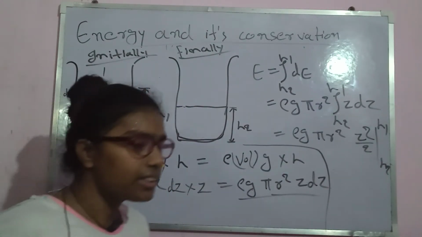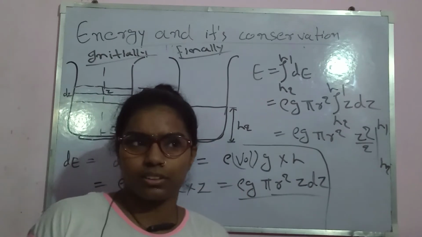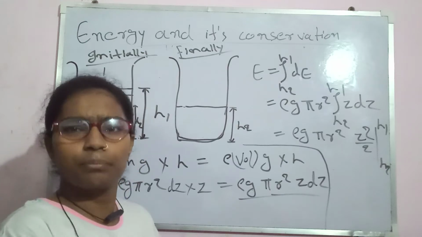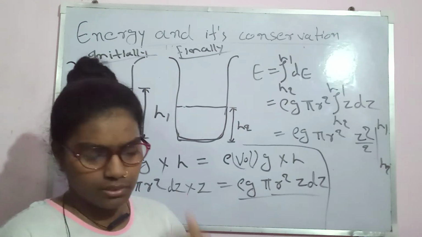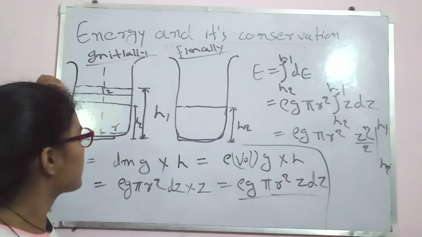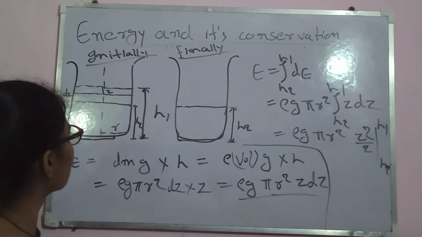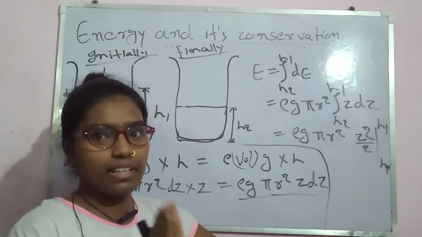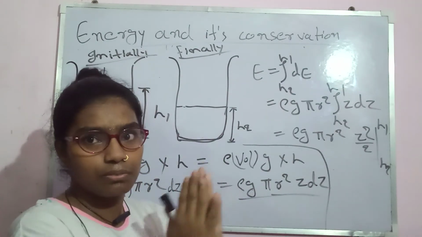If the water was a solid object, like a ball or box, we could simply take the weight of the water and the height reduced. But since this is a fluid, a liquid, we have to choose the integral way to do it, because that is the best way for summation of things.